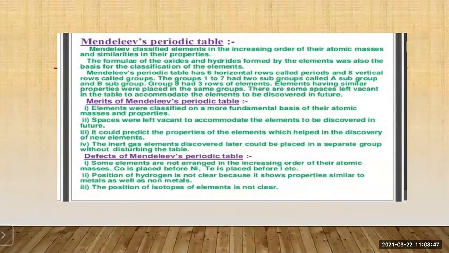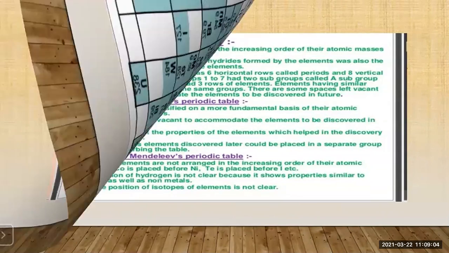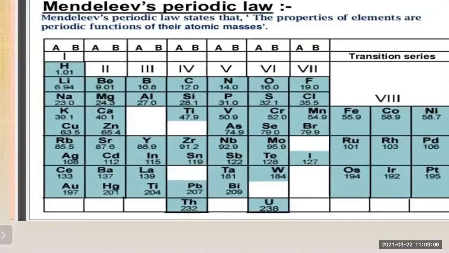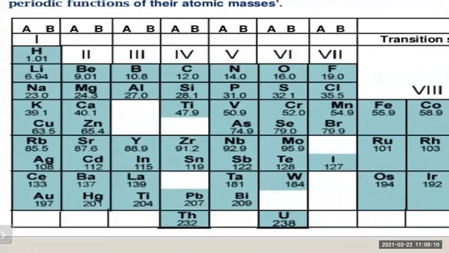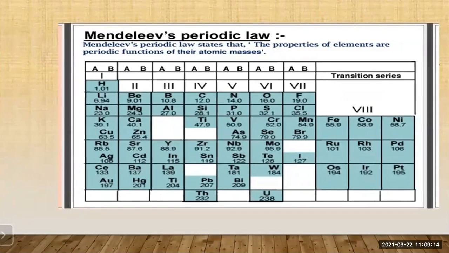Now elements having similar properties were placed in the same groups. There are some spaces left vacant in the table to accommodate the elements to be discovered in the future. So here you can see there are some vacant places. Why has he kept these vacant places? He has kept those vacant places for the elements which will be discovered in the future.